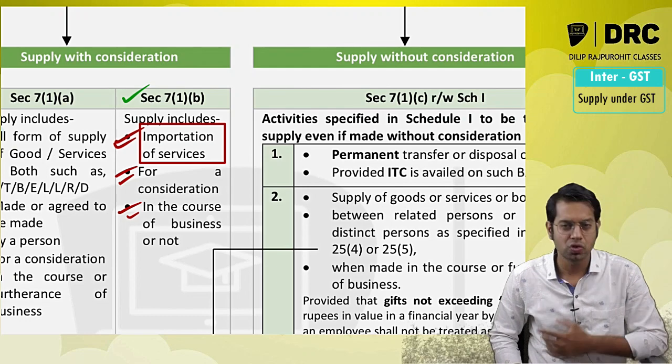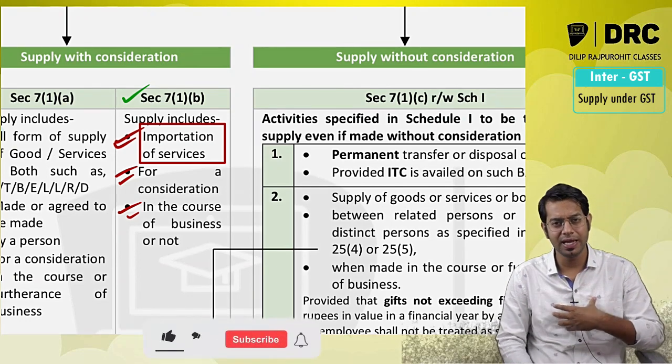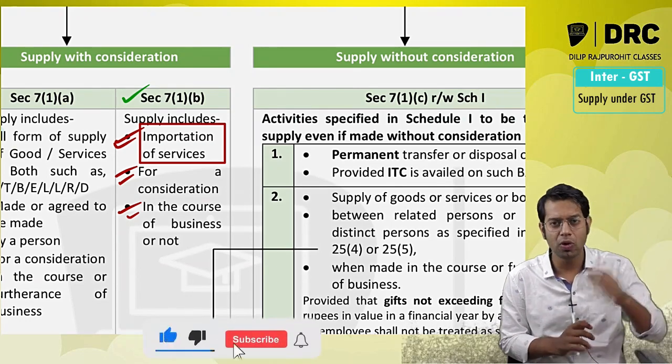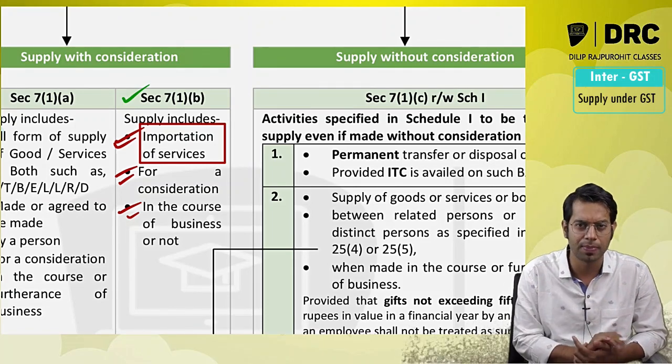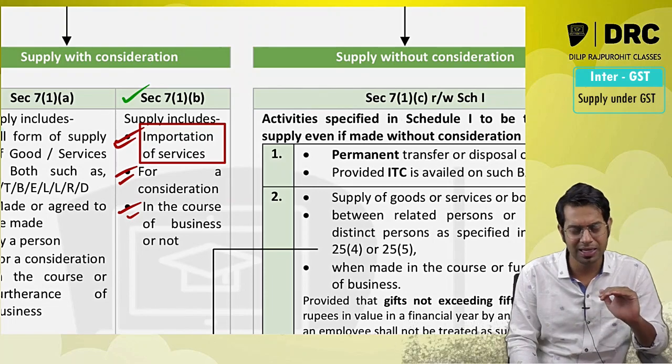It does not matter. So Priya Saris wants to start a Sari business in London. So I am importing services from an advocate or a tax consultant in London, for which I have paid $1,000 to him. Now is it a supply, sir? Answer is yes, it is a supply.